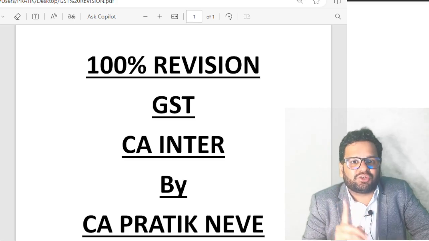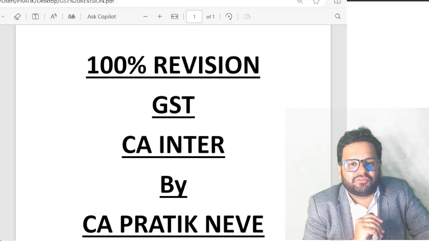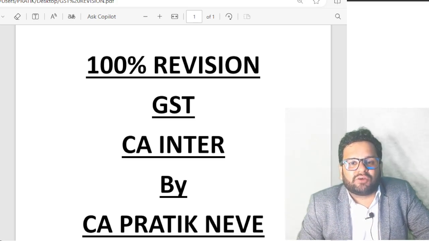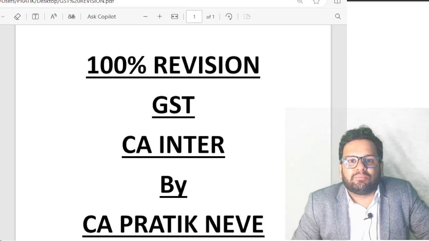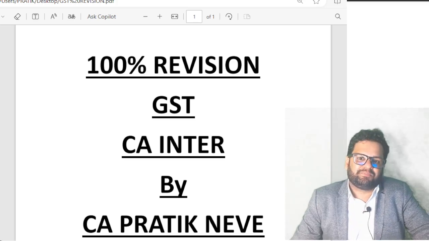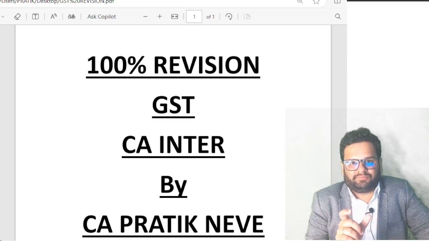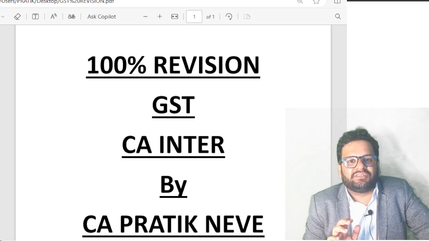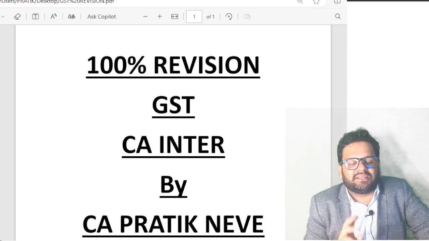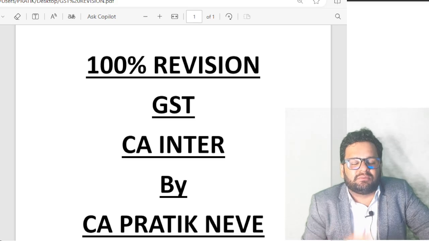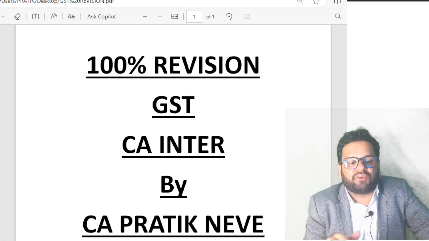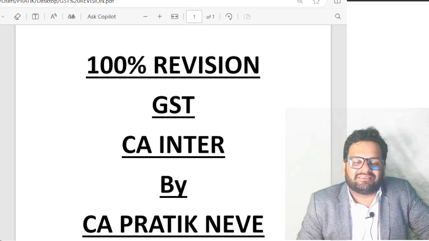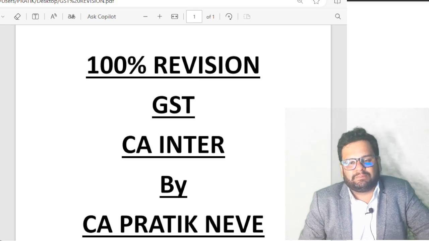Further, section 12, section 13 of CGST Act. What is section 12? Section 12 is time of supply of goods. Section 13 is time of supply of services. Both together have common subsections. Subsection 1, introduction. Subsection 2, forward charge mechanism. Subsection 3, reverse charge mechanism. 4, vouchers. 5, residuary. 6, additional consideration by way of interest, late fees and penalty.